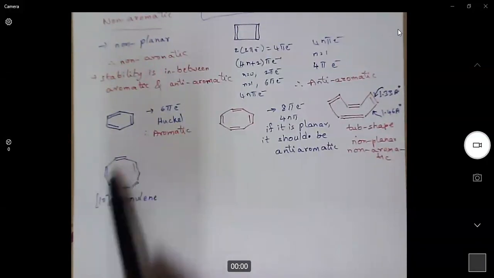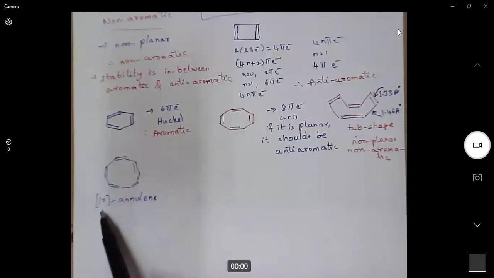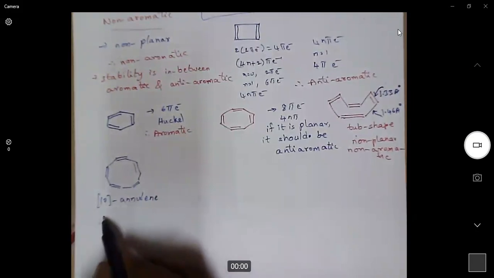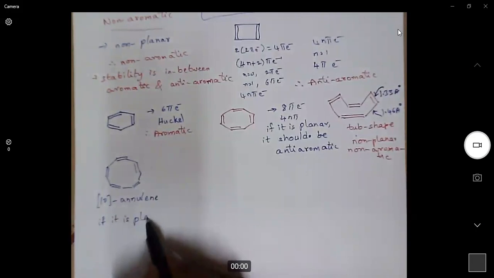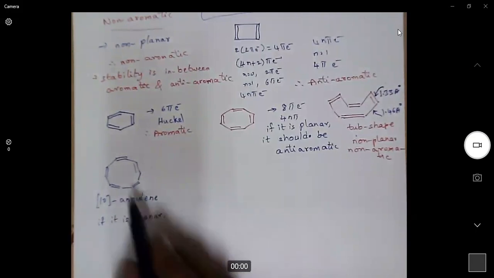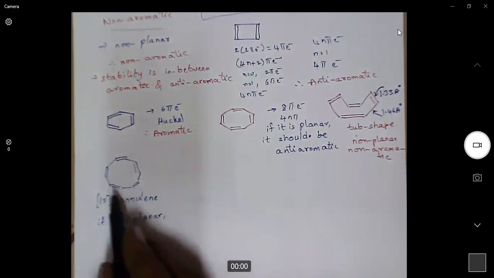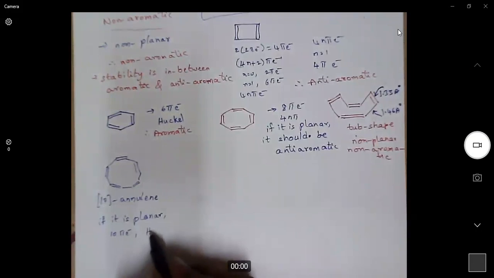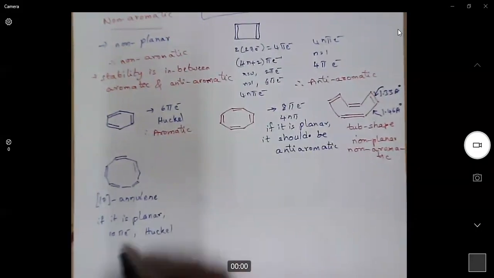Here we have 10 carbons, so it is [10]annulene. 10 is placed in square brackets, and then annulene. [10]annulene in this conformation, if it is planar, yes, it has 10 pi electrons. There are 5 double bonds, so 10 pi electrons, and 10 pi electrons is a Huckel number. So it will be aromatic.